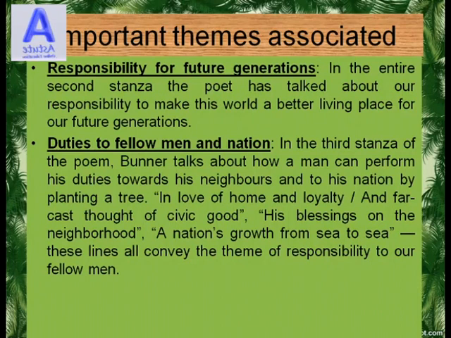Duty to fellow men and nation. In the third stanza of the poem, Bunner talks about how a man can perform his duties towards his neighbors and to his nation by planting a tree. In love of home and loyalty and far-cast thought of civic good, his blessings on the neighborhood, a nation's growth from sea to sea. These lines all convey the theme of responsibility to our fellow men.